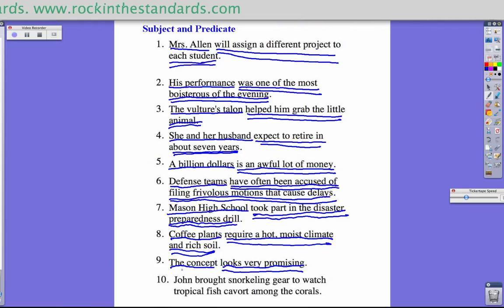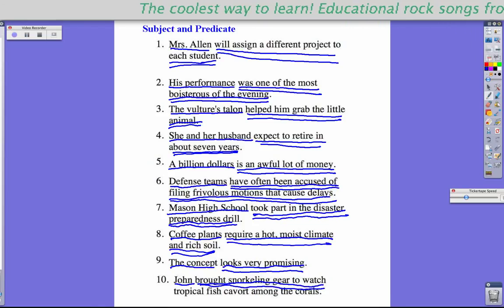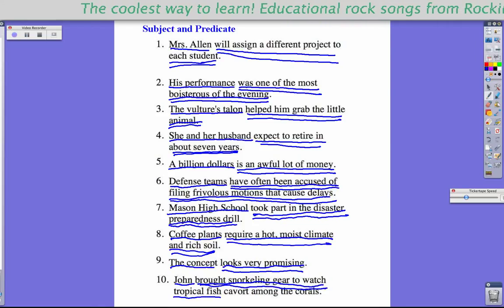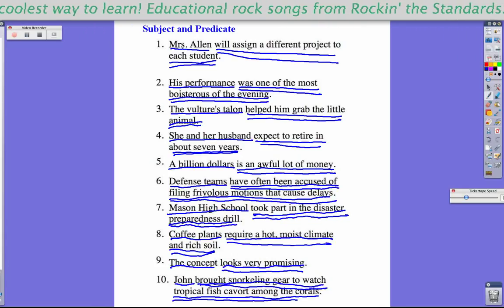Number 10, John brought snorkeling gear to watch tropical fish cavort among the corals. That's kind of like to twist and dance type of a thing is what cavort means. So you get to learn a new word at the same time. Okay, who or what is this sentence about? The sentence, sure, it's about fish, but it's really about John doing something. John is bringing snorkeling gear to watch the tropical fish. So we double underline, brought snorkeling gear to watch the tropical fish cavort among the corals.